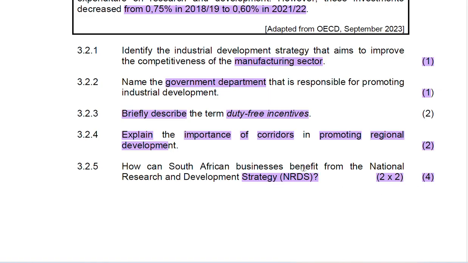Again, I am going to provide you 4, and then in the 4 that I will provide, you just need to consume 2 that you might need in future. However, because we are not trying here to cram, we need to understand why we have the 4 points that I will explain to you. So then how then can South African business benefit from the National Research and Development?